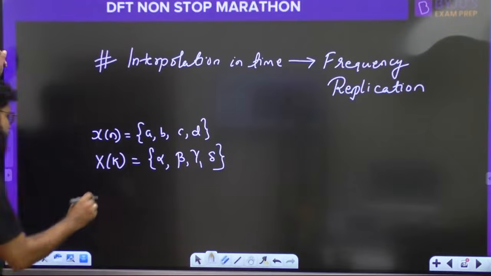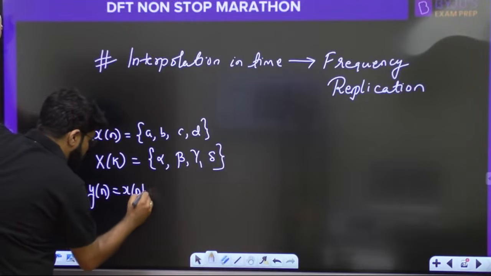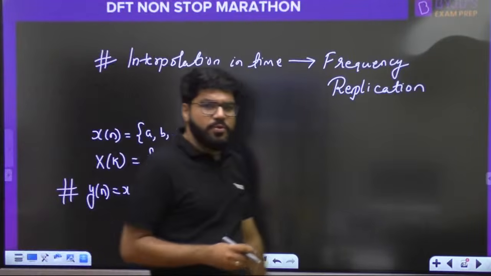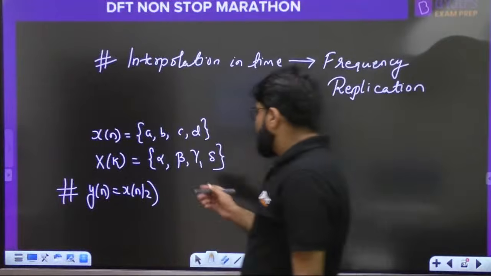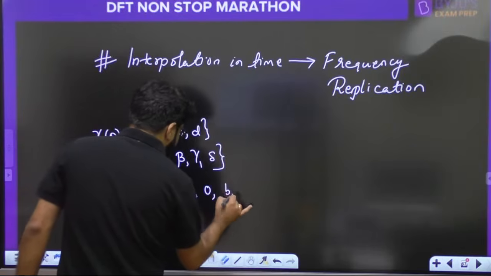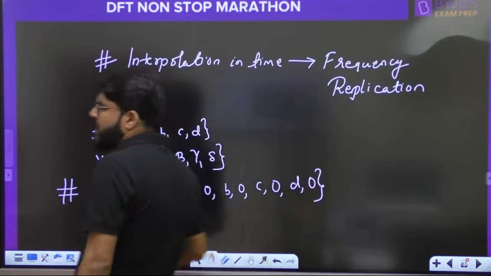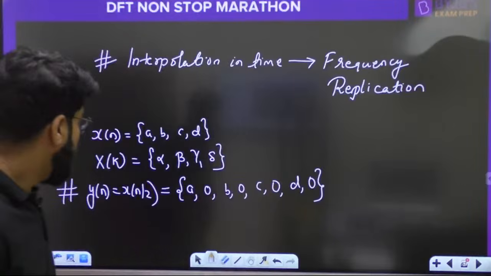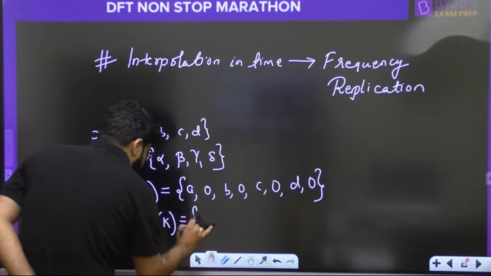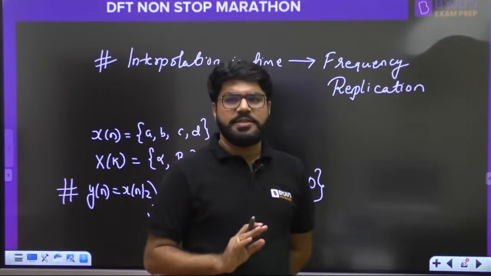ठीक है. अब if y[n] is equal to x[n/2], expansion by a factor of 2, what is x[n/2]? It will be a 0, b 0, c 0, d 0, expansion by a factor of 2, interpolation again. What will be Y[k]? So sir, as I told you, interpolation in time corresponds to frequency replication.